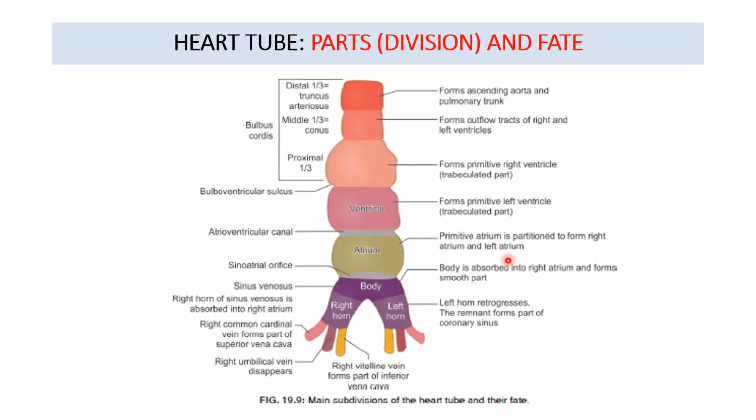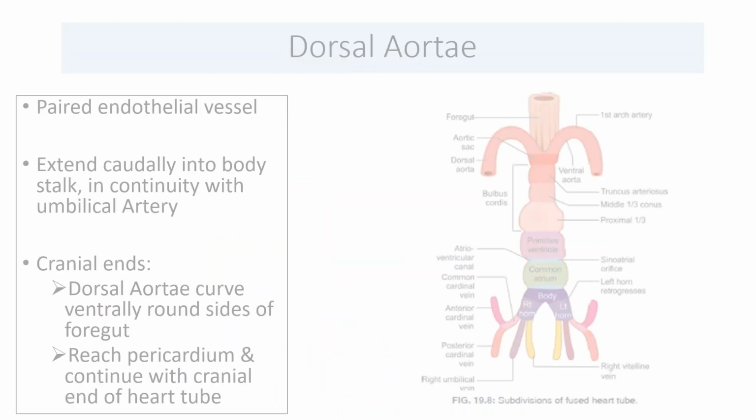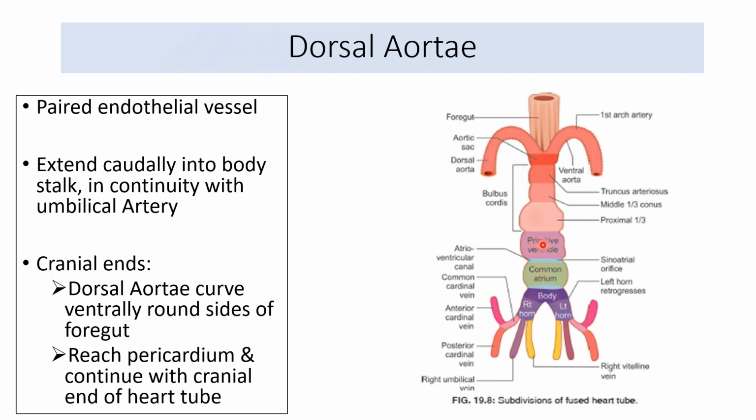And this is the fate of the heart tube that we discussed till this portion: the proximal third was forming the trabeculated primitive right ventricle, the middle third was forming the outflow tracts of right and left ventricle, and the distal third was forming the ascending aorta and pulmonary trunk, the proximal portions. The rest of the derivatives we are going to come to in sequential order. So we have done a lot about the heart tube.